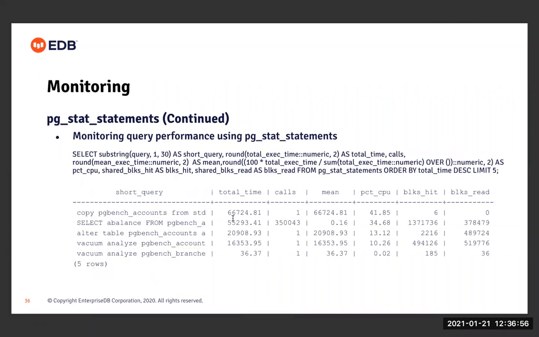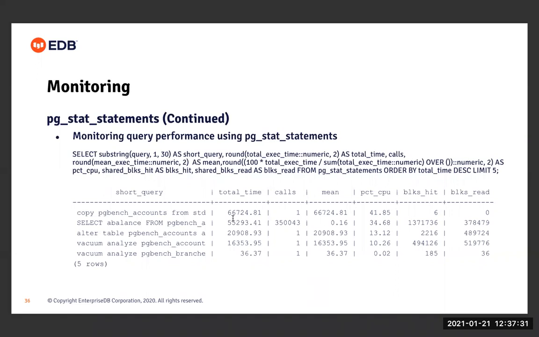Now, another use case of pg_stat_statements could be to monitor query performance, right? So what I have done here is I have run the pgbench script, and then executed pg_stat_statements to see which command in the pgbench script took most of the time while it was running. You can see I have sorted it based on the total time taken by each of these queries. The copy command, which was executed on the pgbench_accounts table, took most of the time, and it was just called once.